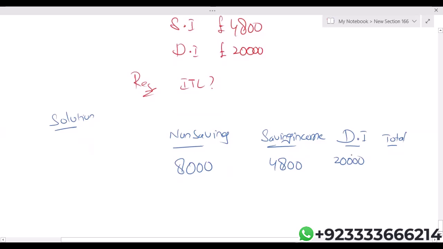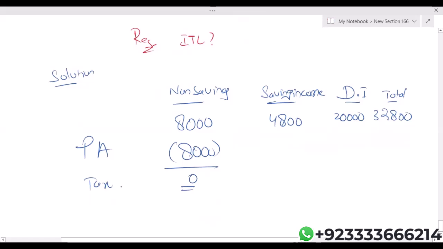Let us use the calculator. I'm getting 32,800. Personal allowance, obviously 8,000. We still have personal allowance. Personal allowance is still left. The personal allowance is 12,570. We have used only 8,000. Let's see how much is left. 12,570 minus 8,000. I'm getting 4,570.